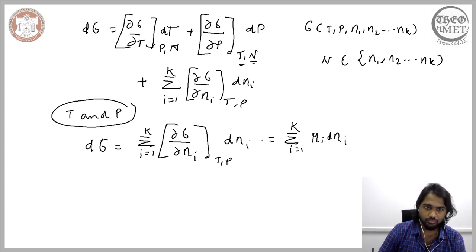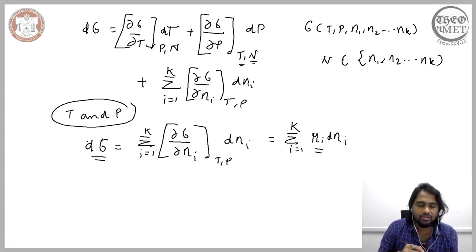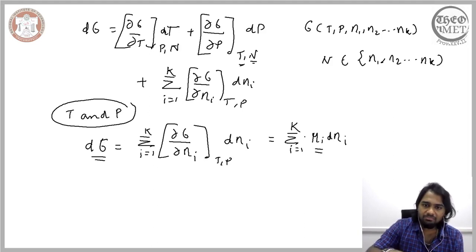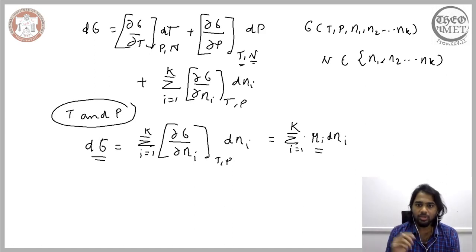In the previous lecture, we saw that for these two parameters, one on the left and the other on the right, that is the change in the Gibbs free energy and the chemical potential, they mean the same thing. The only difference is that the Gibbs free energy is an extensive property, whereas the chemical potential is an intensive property.